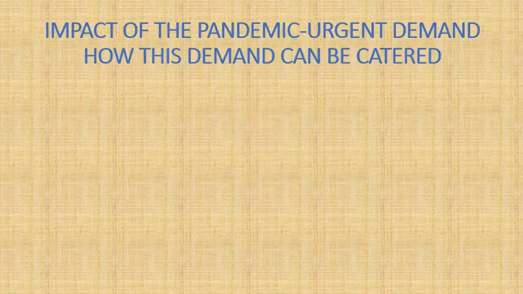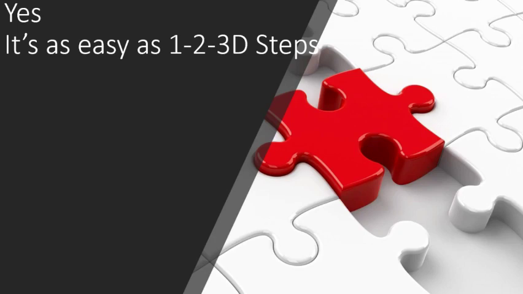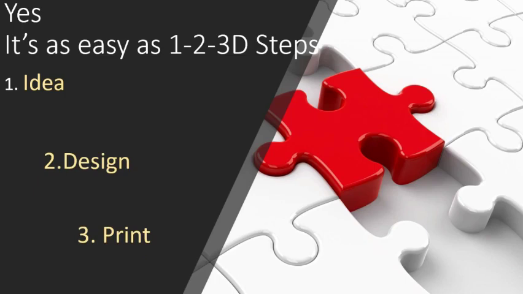That is the simple way I can show you. Yes, to meet all these kinds of demands, it is possible. It's as easy as 1, 2, 3D steps. One, you have to get the idea. Two, design. Three, print. This is the simple basic way the more affected countries, I can say Italy, one of the European countries, and even the US and the UK, are following now to meet the urgently demanded goods, especially the PPE goods. First they get the idea, so to design the particular component and to solve the problem. Then they design the component, and the same designed component they print directly.